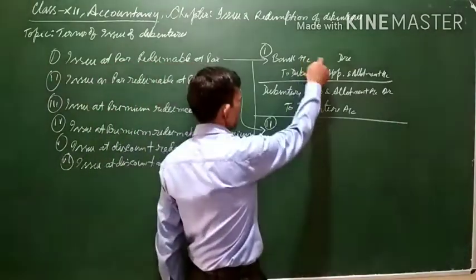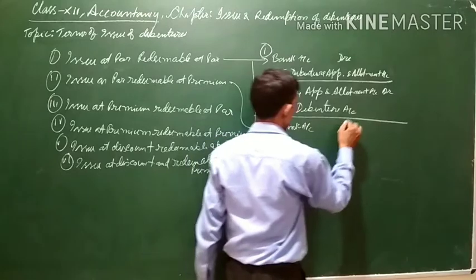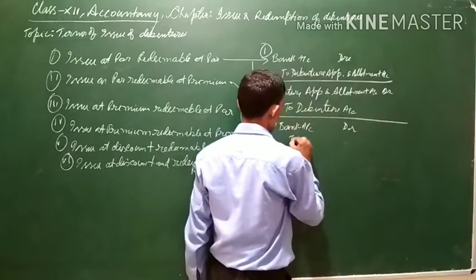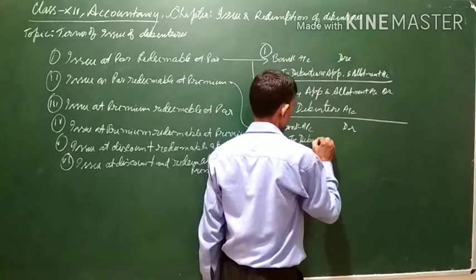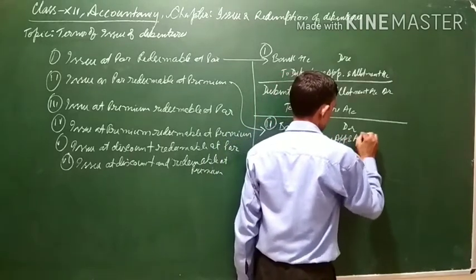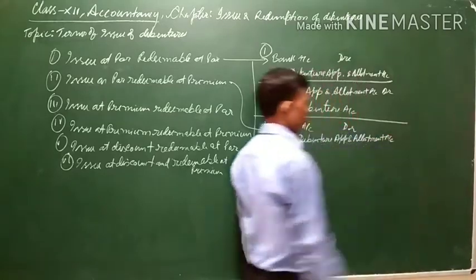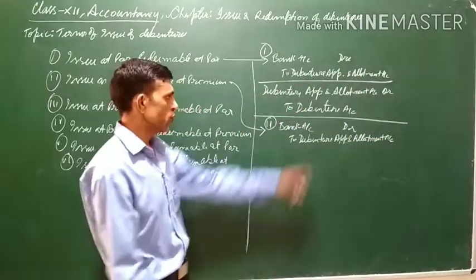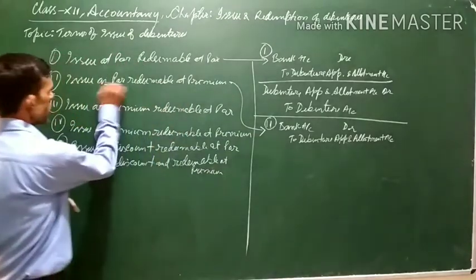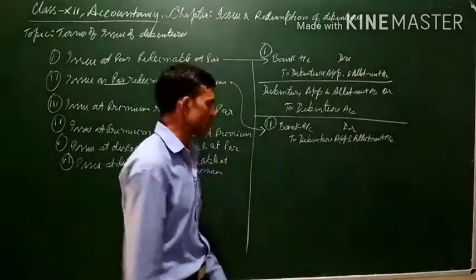If it is issued at par, the entry will be bank account debit to debenture application and allotment account. Whatever money will be received at the time of issue, that is, it is issued at par, means the whole amount will be received, bank account debit to debenture application and allotment account.